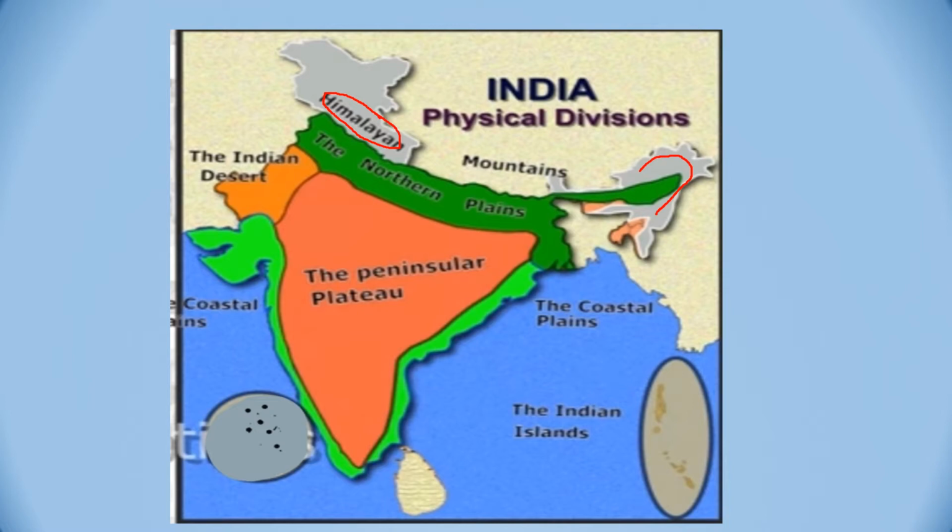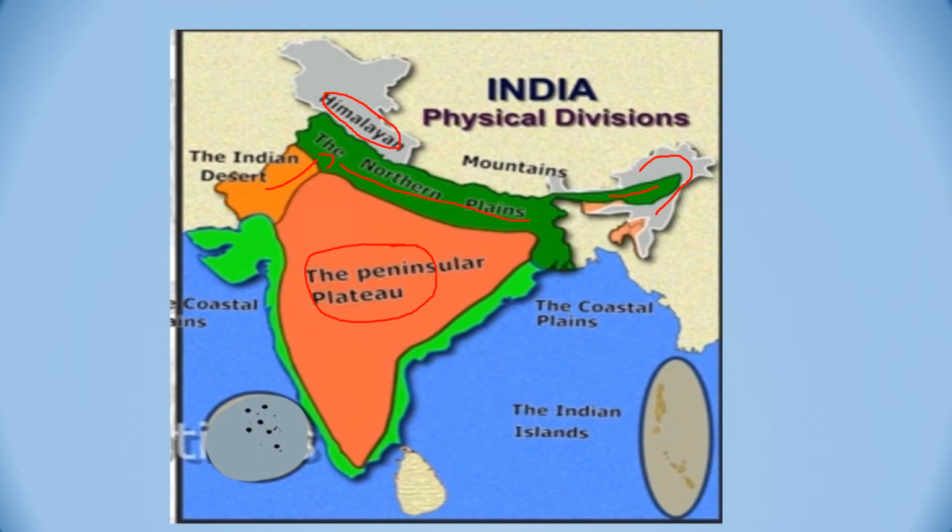Then comes the North Indian plains. This region in green color is the North Indian plain. This Indian desert is also a part of the North Indian plains only. Then comes the oldest and the biggest landmass of the country, that is the Peninsular Plateau. This V-shaped area is the Peninsular Plateau.